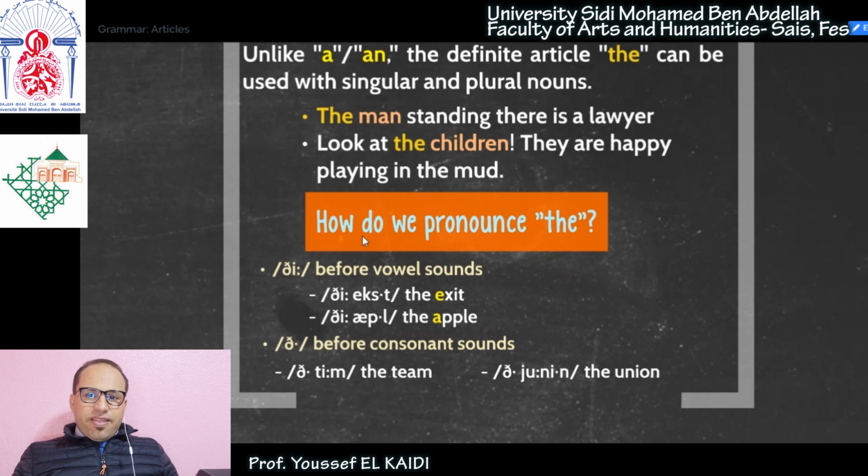Now, how do we pronounce the? I think I mentioned at the beginning that the pronunciation of the article the differs depending on the word that comes after it. Sometimes we pronounce it "thee", sometimes we pronounce it "thuh". So we pronounce it "thee" if the word that comes after it starts with a vowel sound. So we say the exit, the apple, the orange, the American dream, okay?